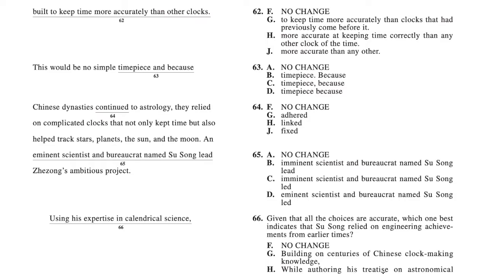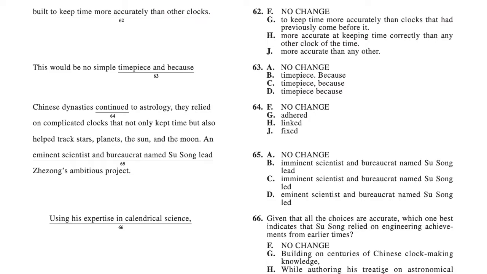H, more accurate at keeping time correctly than any clock of that time. Again, just repetitive. We already said clock. You don't need to repeat clock again. More accurate than any other is the most concise and most clear. J is the answer. See, for this, all the other answer choices are correct. However, they're just too long and they're not concise. That is why J is the most correct answer choice.